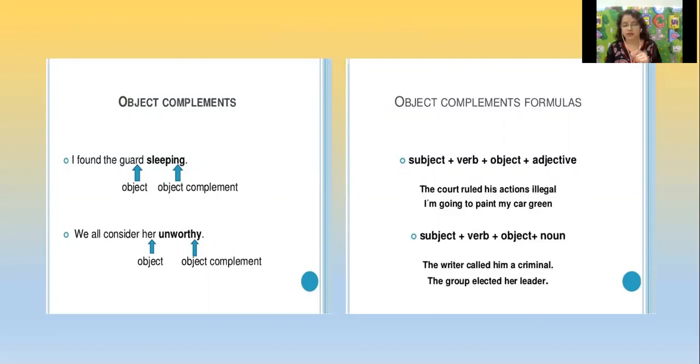I would like to quote one thing. Students, in which type of sentence will you basically find objective complements? You are going to find them with transitive verbs. Where a sentence has a transitive verb, you will definitely find an objective complement, because it tells something about the object. It is not going to tell you something about the subject. And where are we going to get the subjective complement? We are going to have it in sentences with intransitive verbs. Here also, if you see, I found the guard sleeping.